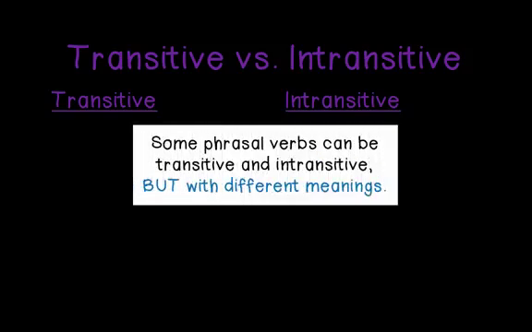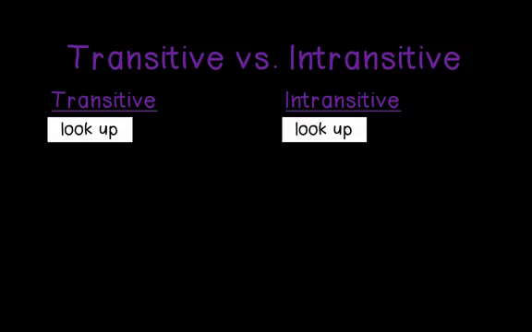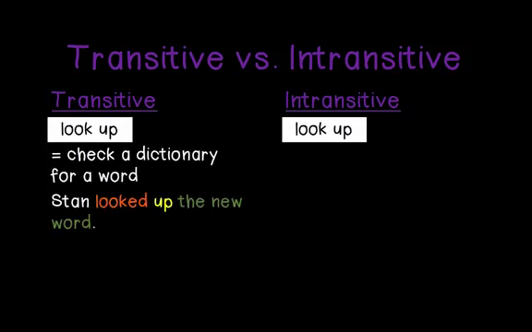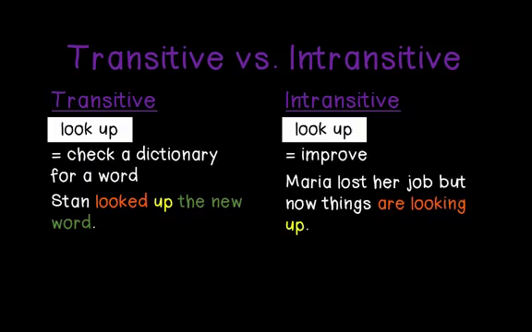Be careful. Some phrasal verbs can be transitive and intransitive, but with different meanings. For instance, look up as a transitive verb can mean check a dictionary for a word, as in Stan looks up the new word. Or look up can be intransitive and can mean improve, as in Maria lost her job, but now things are looking up.